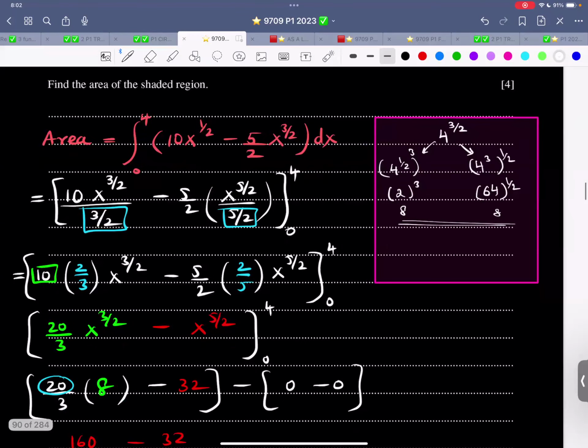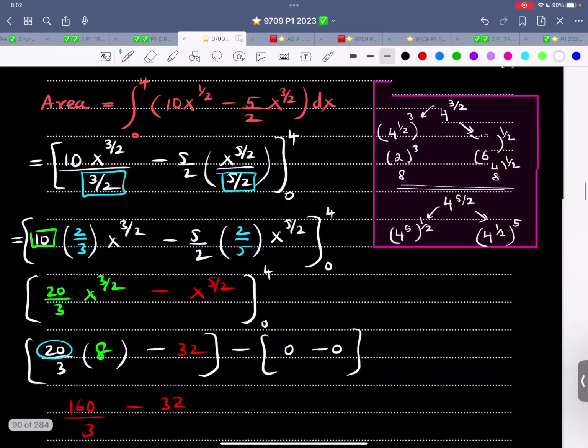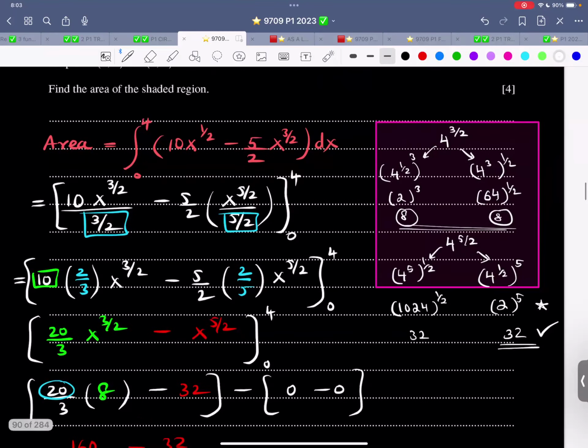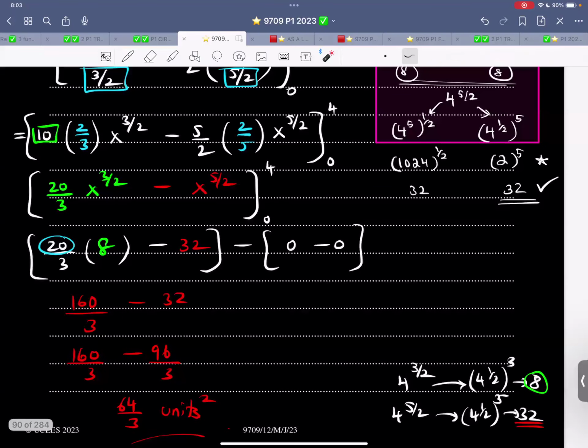Similarly, let me evaluate 4 raised to the power of 5 over 2. Again, two options. The first option is 4 raised to the power of 5, raised to the power of half. And this is 4 raised to the power of half, raised to the power of 5. Now, 4 raised to the power of 5 is 2 raised to the power of 10, that is 1024. Do double check my working, raised to the power of half, and this answer comes out to be 32, but this is difficult to think. 4 raised to the power of half is 2, 2 raised to the power of 5 is 32. So I'll go with this. The above two, both were easier. Over here, this one was easier. So now that is the working that is needed from the indices side.